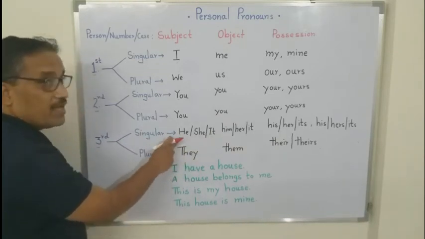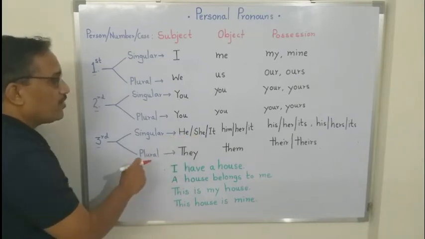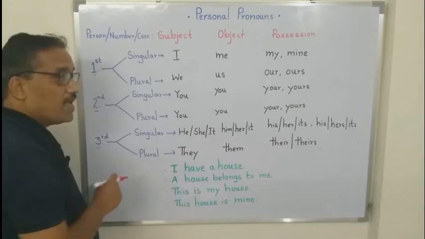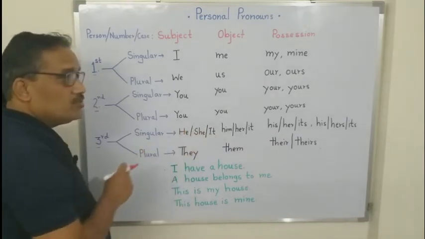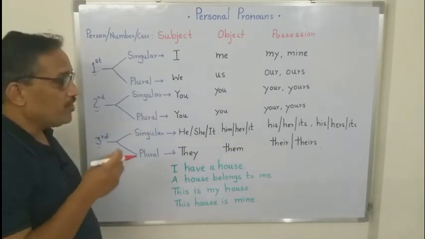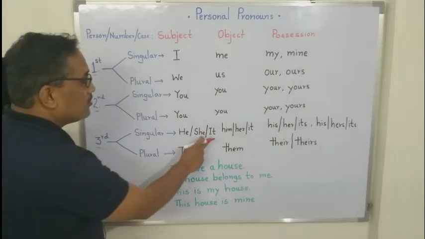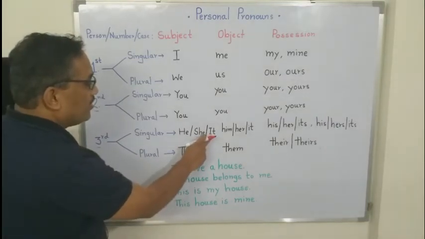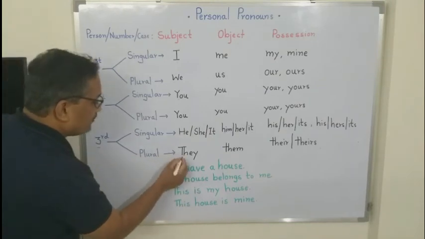Here he is a masculine pronoun, she is a feminine pronoun, while it is an impersonal pronoun. The pronoun it is used for things, animals, or babies. When we do not want to discuss the gender of the baby, we can use impersonal pronoun it with babies. Third person plural pronoun is they.